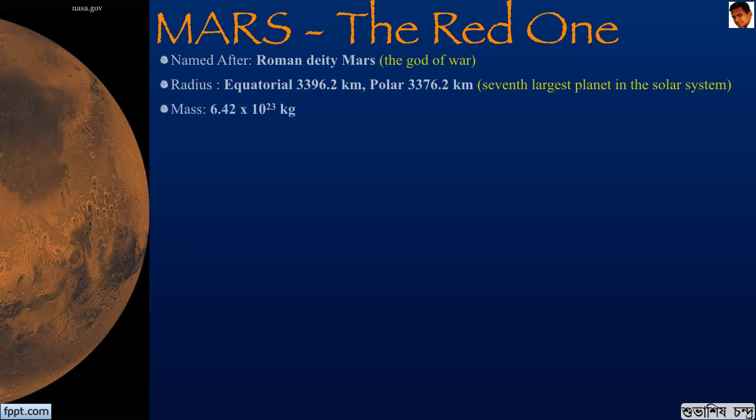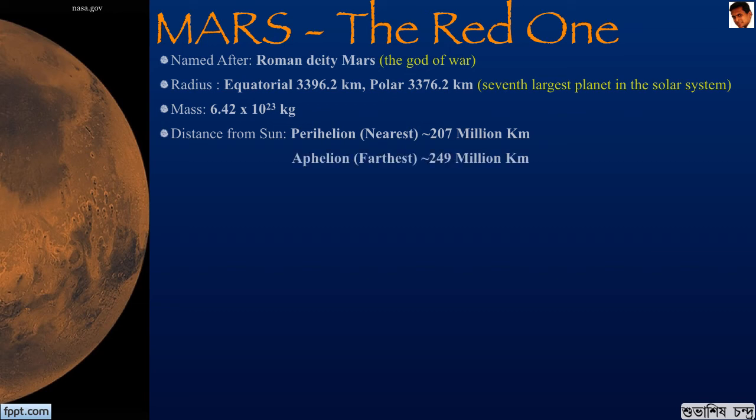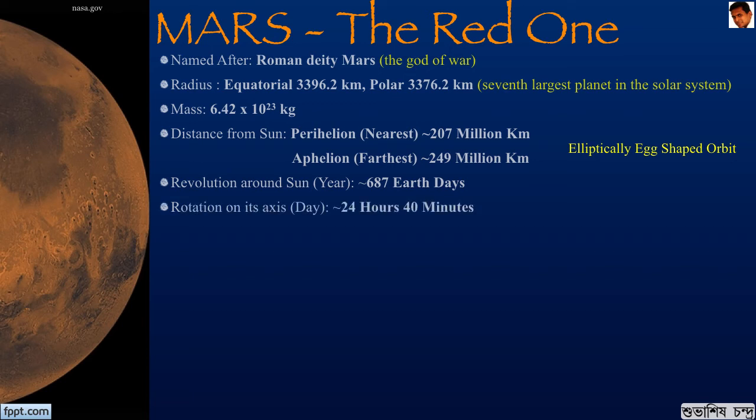Its mass is about 6.42 into 10 to the power of 23 kg, and it is at a distance of 207 million km at its perihelion and 249 million km at its aphelion. This gives it elliptically egg-shaped orbit. It takes about 687 Earth days to revolve around the Sun, which is almost twice that of Earth. The rotation is about 24 hours 40 minutes, which is nearly equal to that of Earth. So if we go and start living on Mars, our day would almost remain the same, but our year will become twice the size that we have over here.